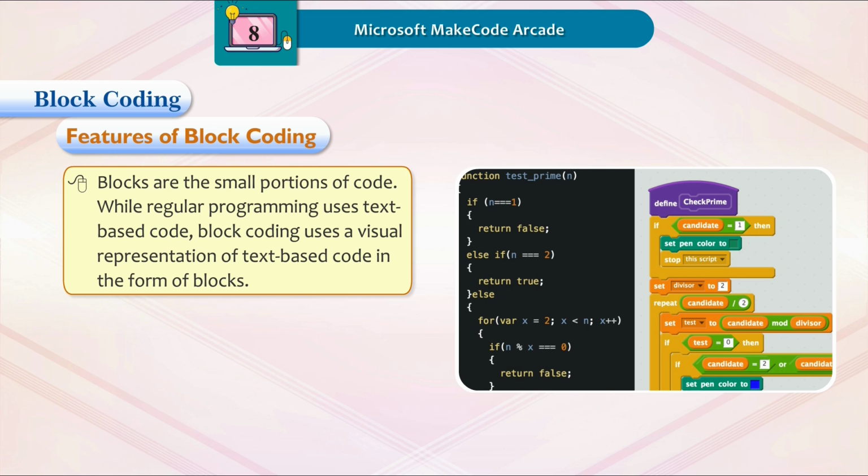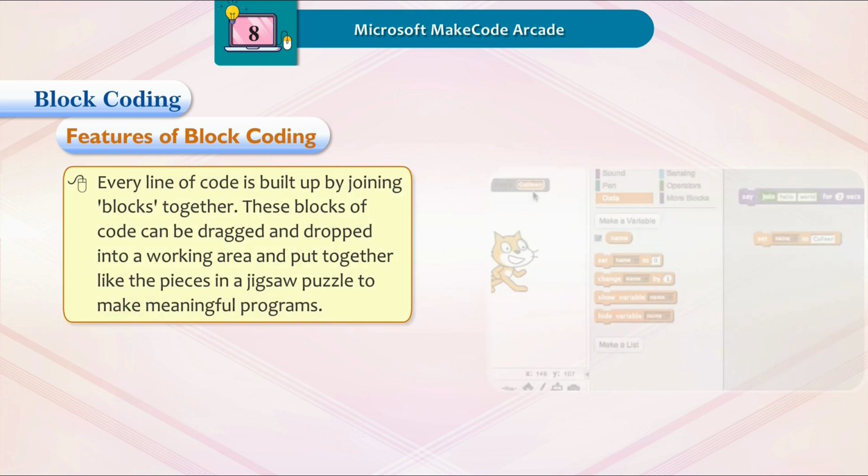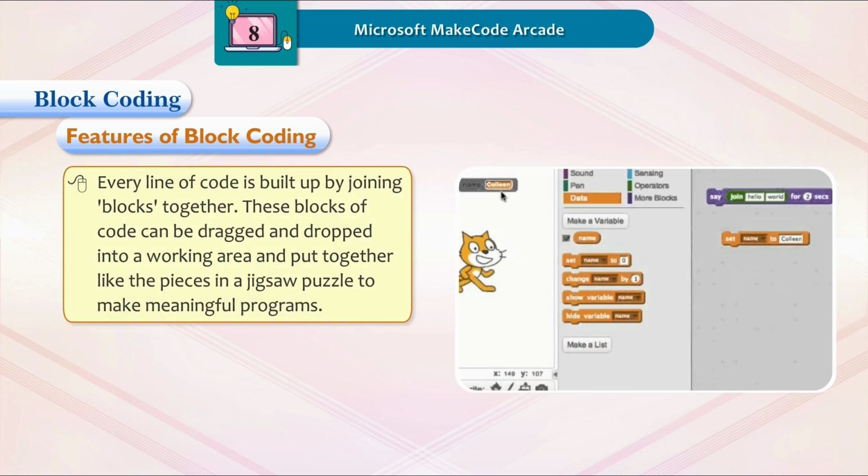Block coding uses a visual representation of text-based code in the form of blocks. Every line of code is built up by joining blocks together. These blocks of code can be dragged and dropped into a working area and put together like the pieces in a jigsaw puzzle to make meaningful programs.